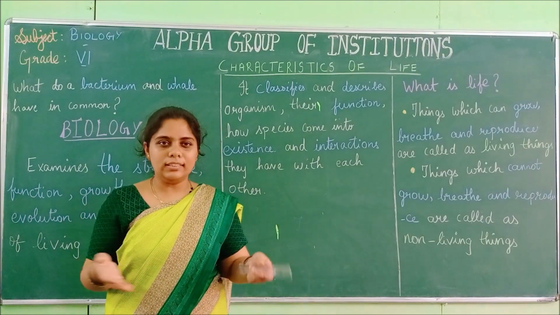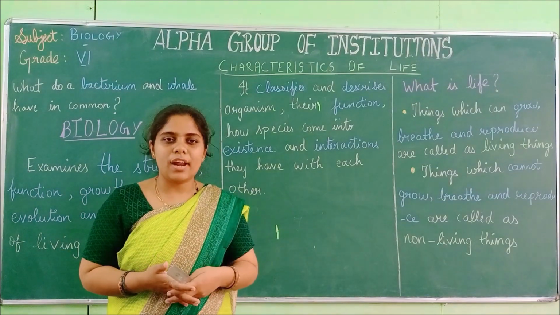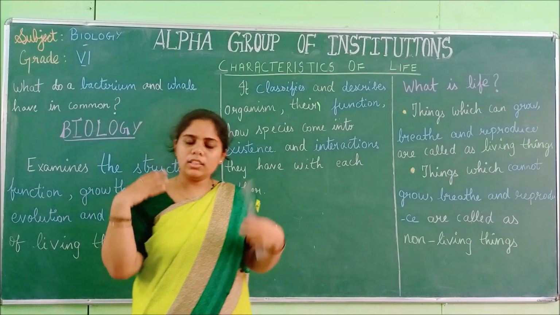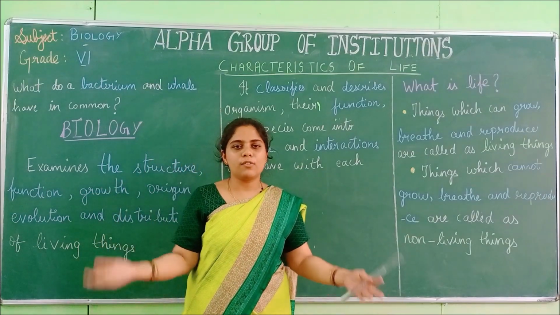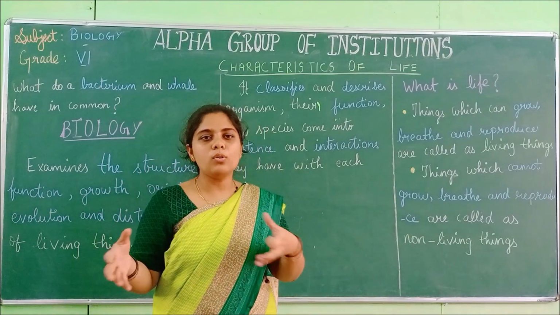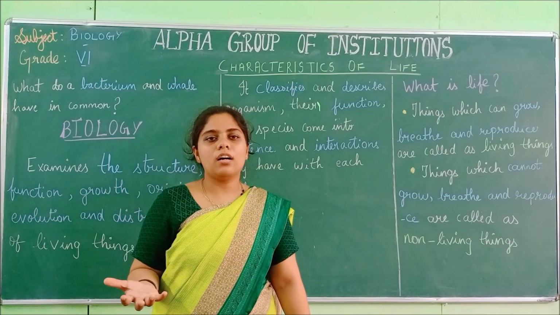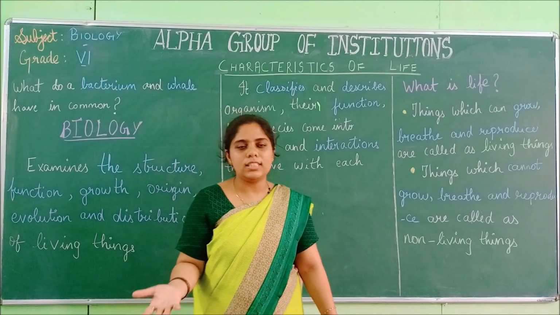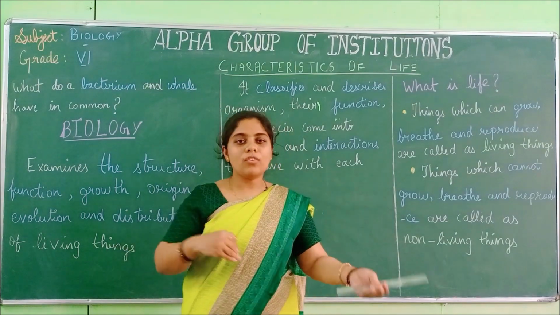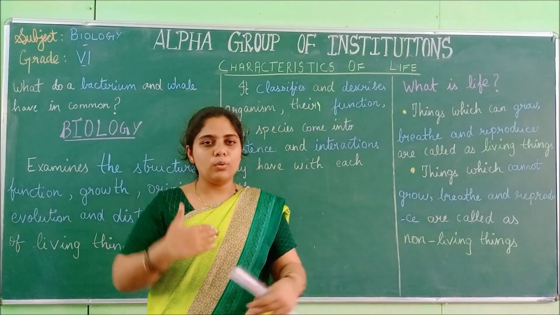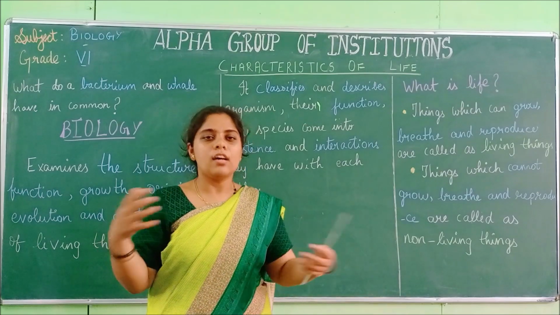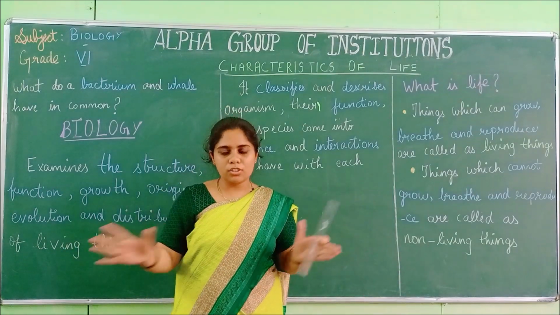And interaction. So how do they interact? How do the cells interact with one another? In our body there are many trillions of cells. So how do they interact with each other to function the human body? How do the plant cells interact? And how do we interact with nature? How do we interact with the animals? So those are the interactions, the relationships.